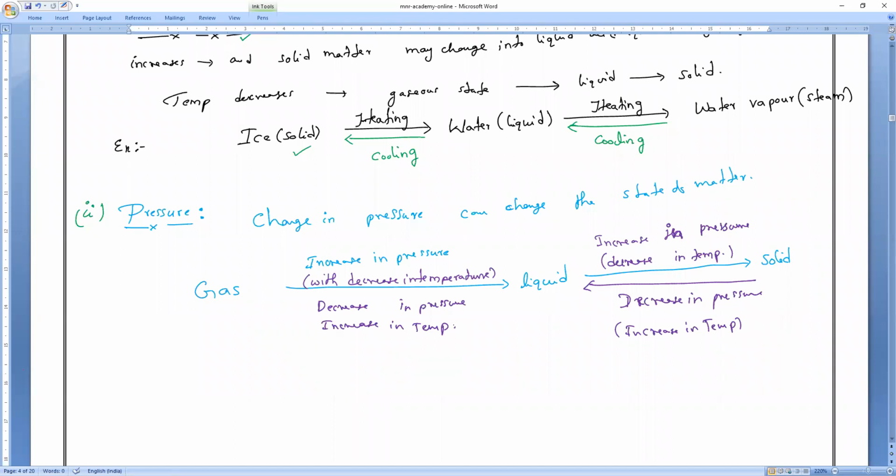Clear, everybody? Basically, ice is converted into liquid at very, very high pressure, but by that time the temperature should be decreased. So ice is an exceptional solid. We have to increase the pressure, not decrease it. Take the formation of ice: we have water vapor. If I keep on increasing the pressure and the temperature is decreasing, what will it convert into? Liquid. And again, if I keep on decreasing the temperature and the pressure is increasing, what will happen?